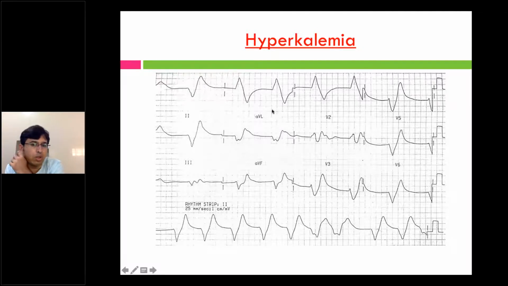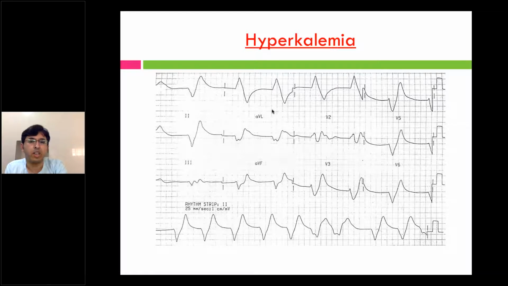So hyperkalemia, you all know, the immediate treatment is calcium gluconate or calcium chloride. Calcium gluconate, the dose should be 3 times the calcium chloride. Then you all know insulin dextrose infusion, 10 units of insulin with 100 ml of dextrose. Then you have salbutamol or albuterol nebulization for immediate effects. The things which give a prolonged effect are diuretics, kaliuresis with furosemide, and then you can always give a potassium binder like sodium polystyrene or patiromer.